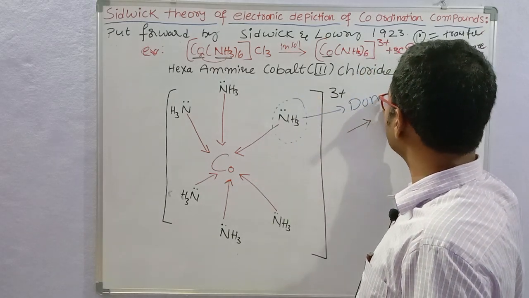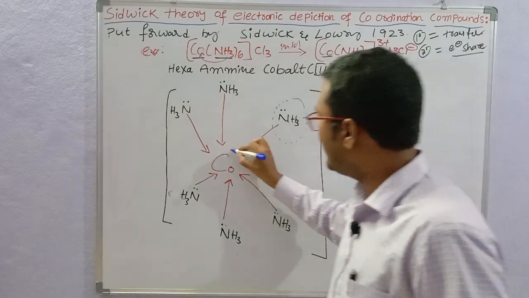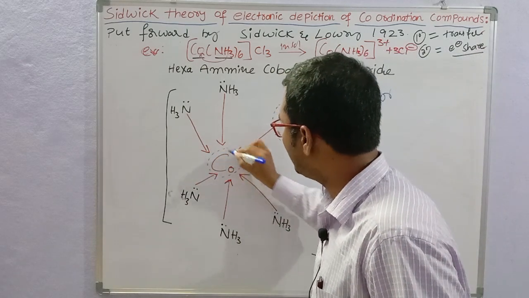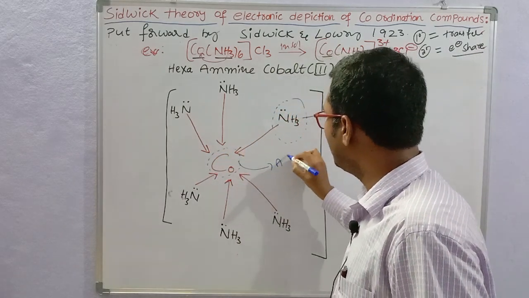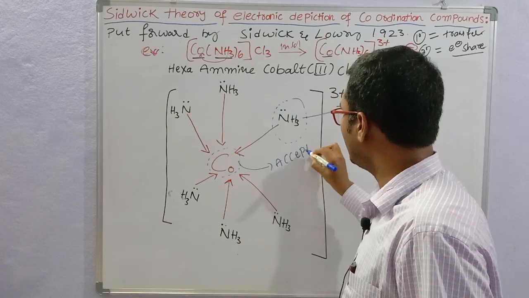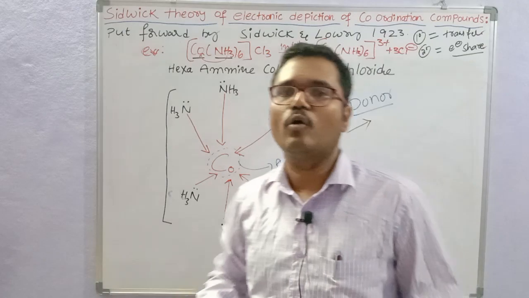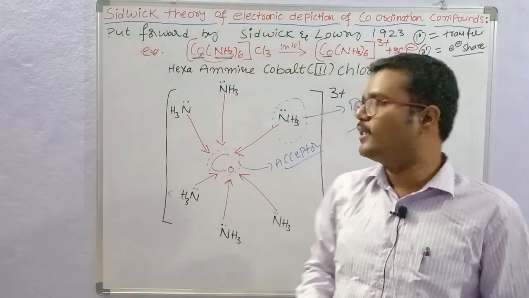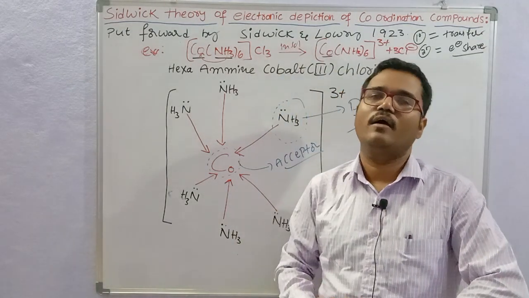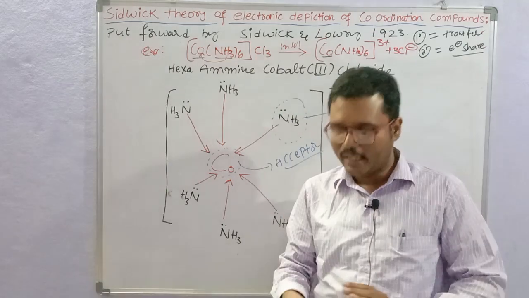NH3 is the donor. Okay, and cobalt metal, the central metal cobalt, is the acceptor of electrons, and ammonia is the donor of electrons, right? So that is about the representation of Sidwick-Lowry theory with one example.